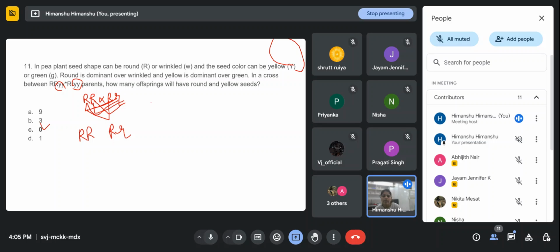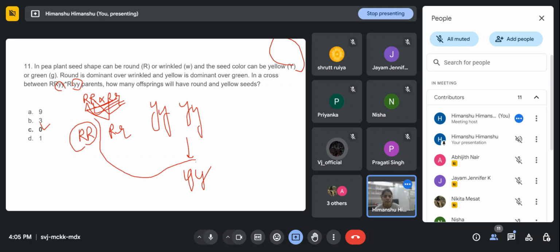And for y, we don't even need to calculate, because we will always get 100% small y. So 50% we will get capital R, small y, that is round and yellow seeds, and 50% capital R, small r, small y.